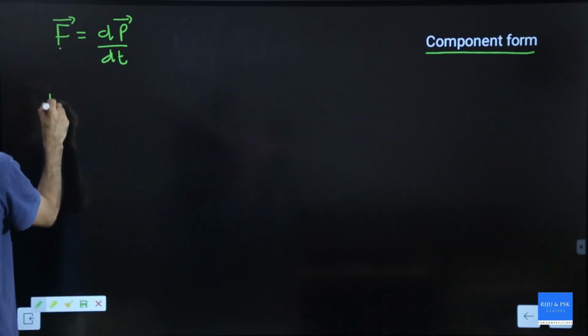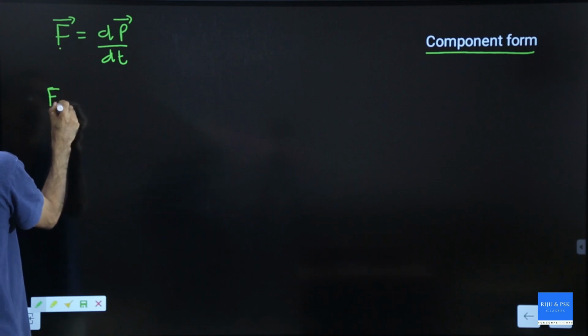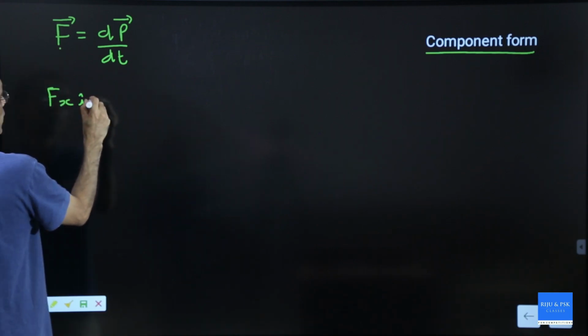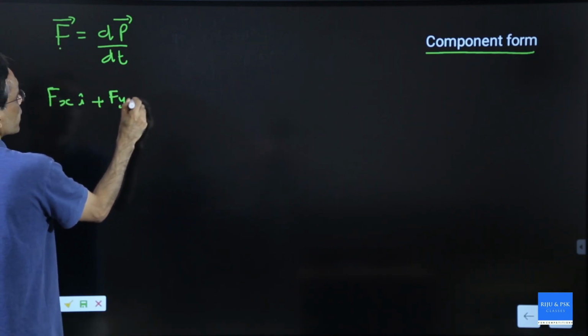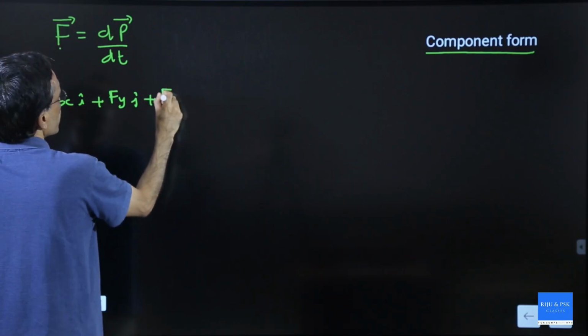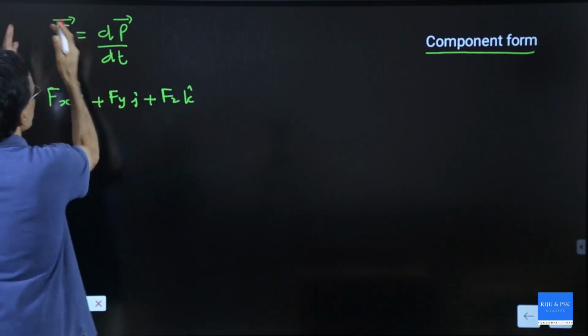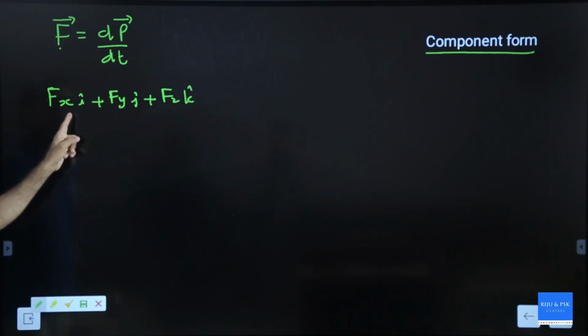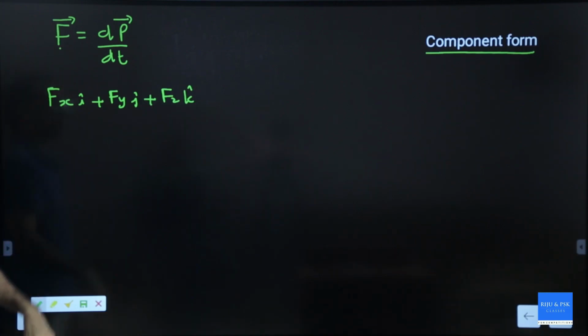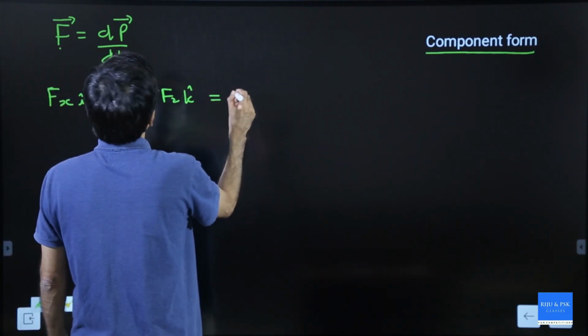So this force can be written as Fx in the i direction plus Fy in the j direction plus Fz in the k direction. That is the 3 components of force, the x, y and z components. Momentum also can have 3 components.